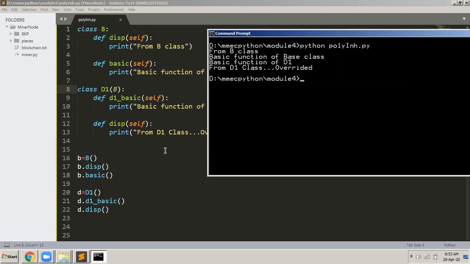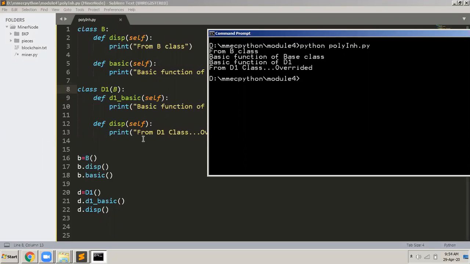Now this is very important to remember, and this is how we say that there are two different functions with the same name doing two different activities. Here it is distinct from b class, but here it is distinct from d1 class, overridden. Here I'm writing just simple different implementations.